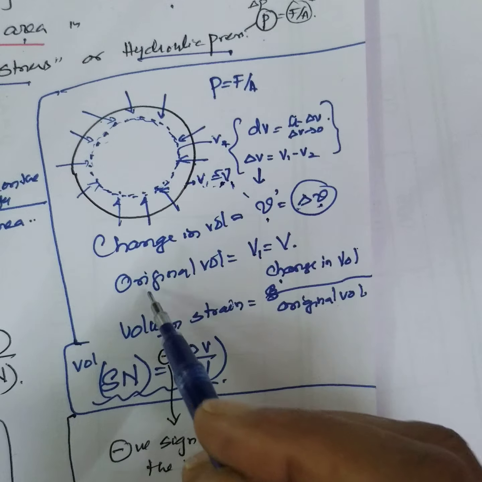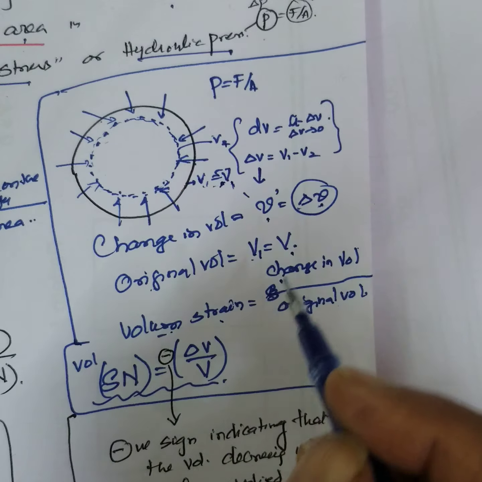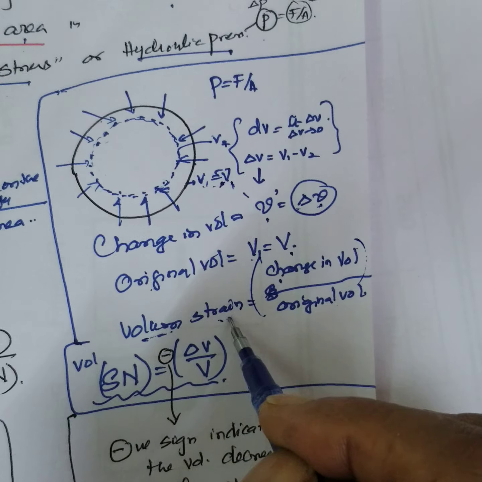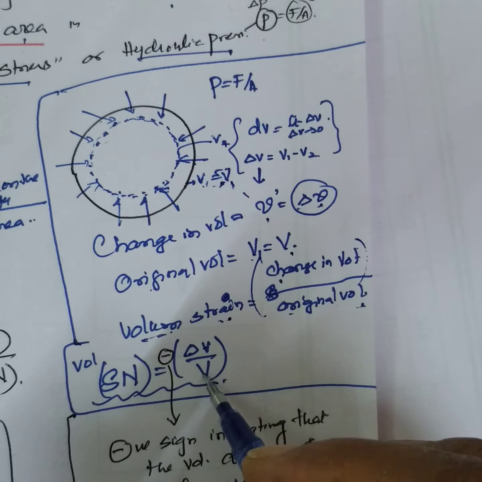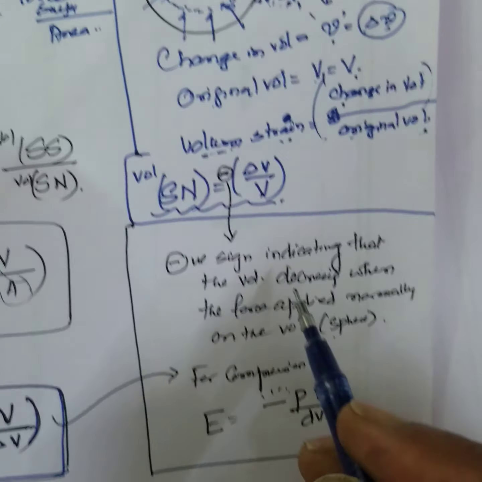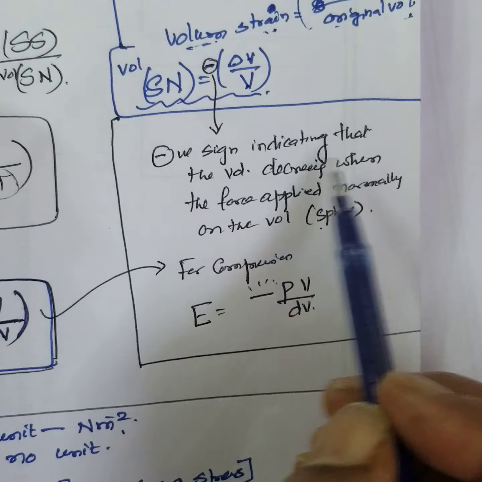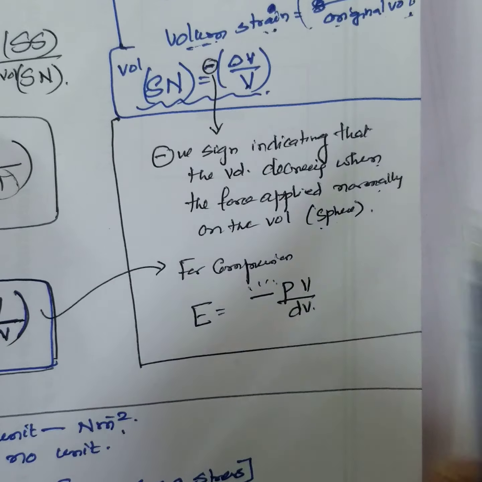The original volume is V. Volume strain is change in volume by original volume. Negative means compression. The negative sign indicates that the volume decreases when the force is applied normally on the body.